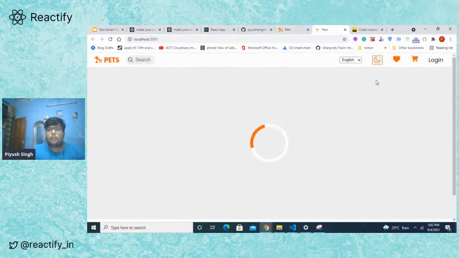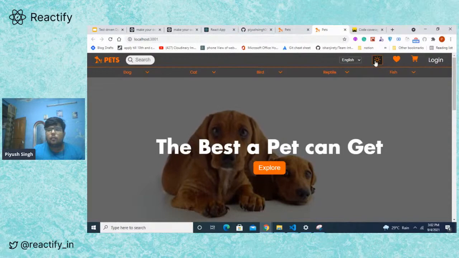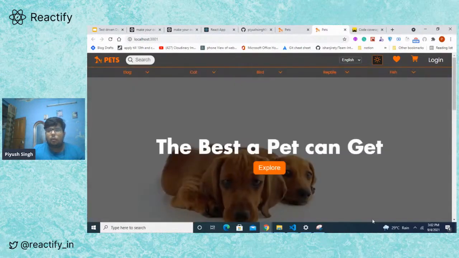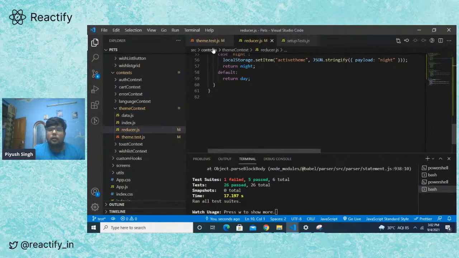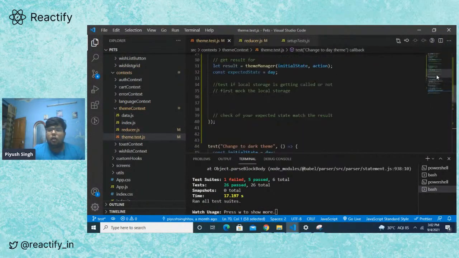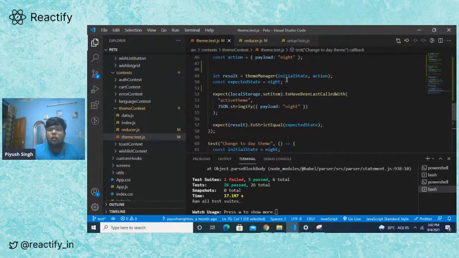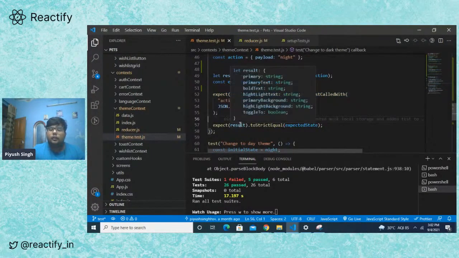Yeah, as you can see, the theme is working now. It's toggling and it's getting retained. And we have done this whole thing by test driven development. The first thing we wrote was a test to check if it's getting called or not, and then we mocked the local storage and checked if the local storage is getting called with a proper argument or not, and then we checked the result.